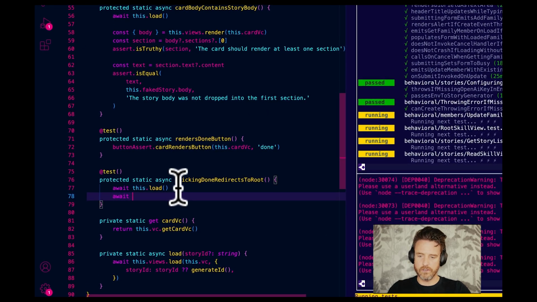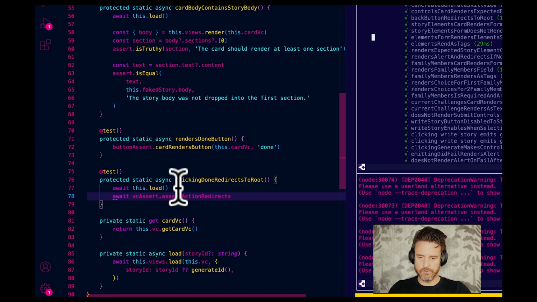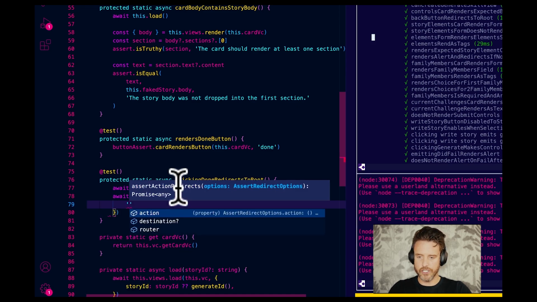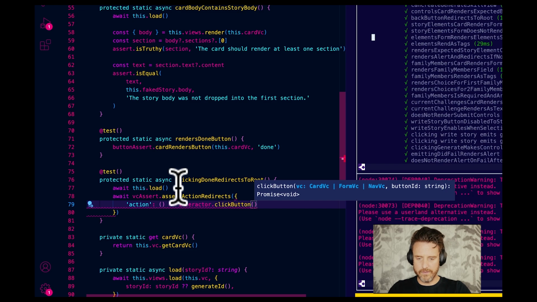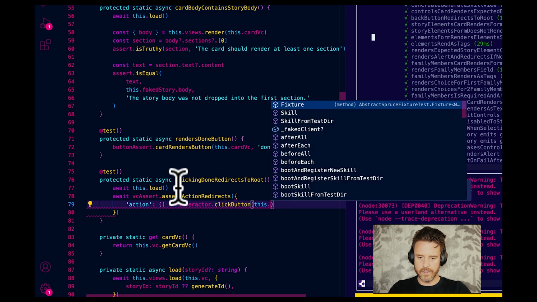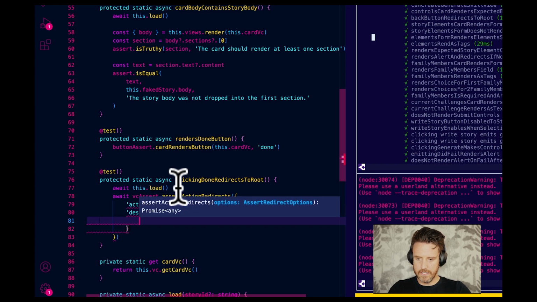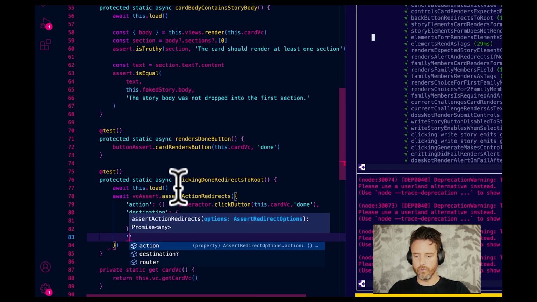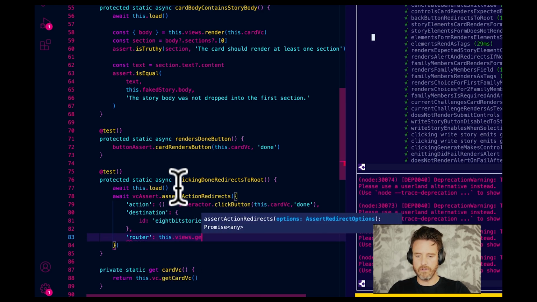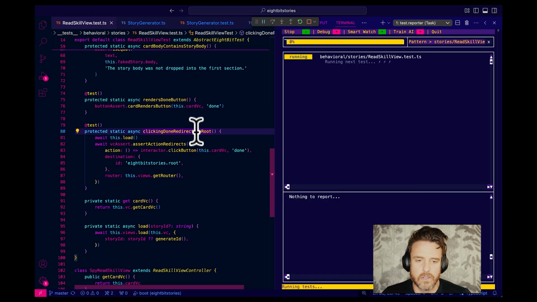All right, look at this. Await, VC assert action redirects. Assert action redirects. This takes a bunch of things. So it takes an action, which is a callback. And we're going to go interactor dot click button. It can take a card, a form, or a navigation view controller. Let's go this dot card VC. Done. The destination ID, 8-bit stories dot root. And then the last thing is it needs a router, which is this dot views dot get router. So we get the router off the view fixture. That's available in the abstract fixture test.